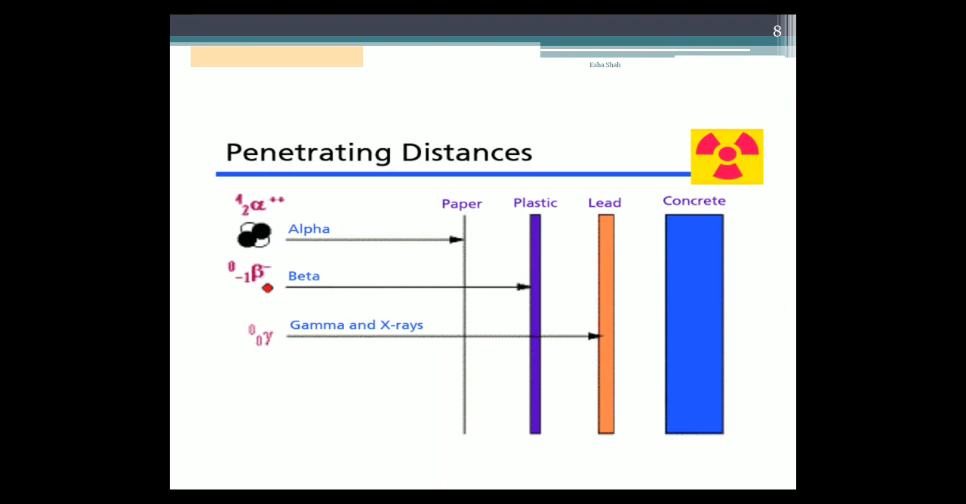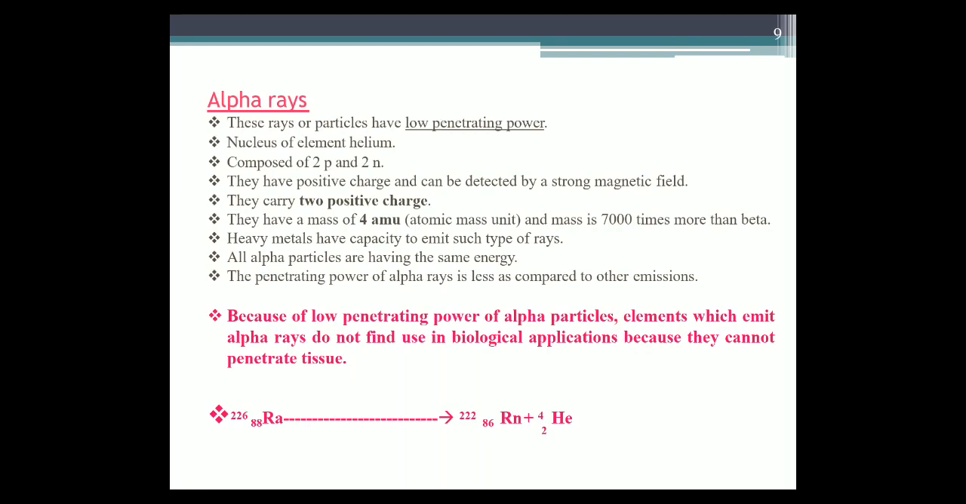This figure is showing the penetration ability of various materials. Alpha particles have penetration ability up to a paper sheet. Beta particles can penetrate a plastic sheet. Gamma and X-rays can penetrate lead. Let us discuss alpha, beta, and gamma rays. First of all, we'll discuss alpha rays.